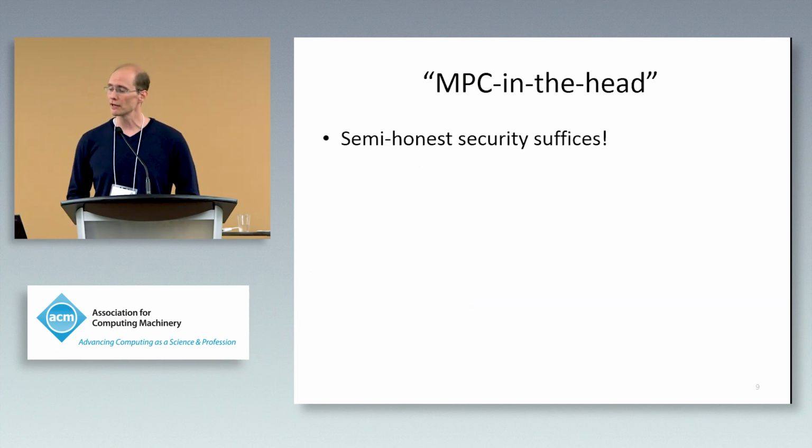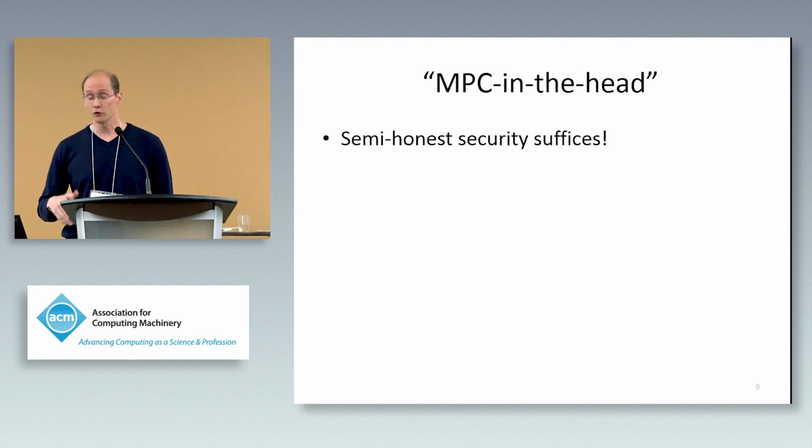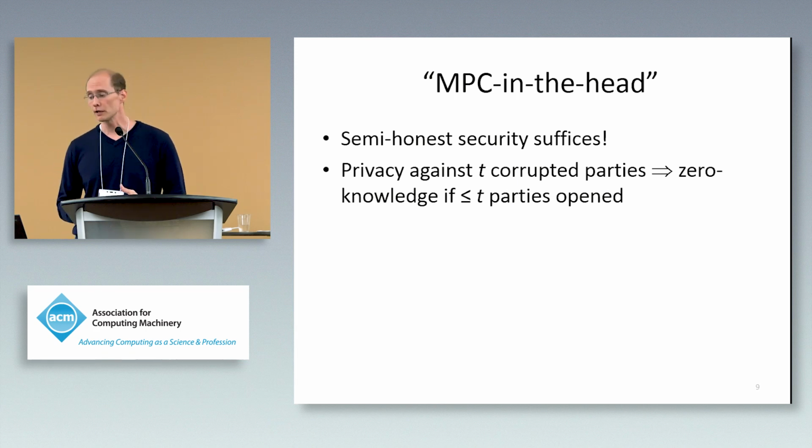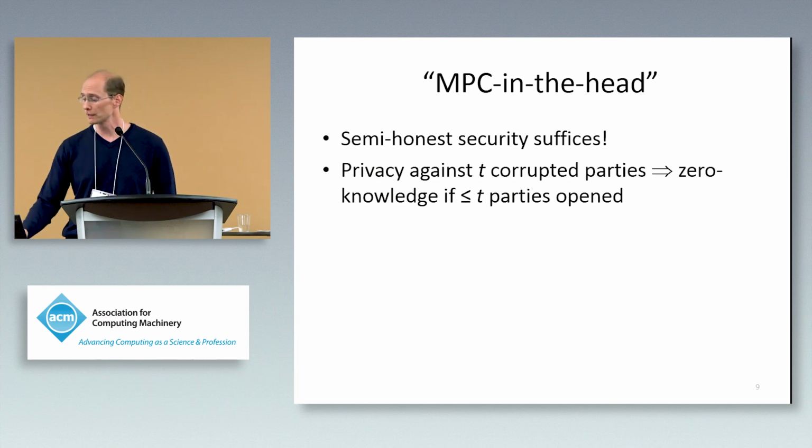Now, what's interesting here is that for the MPC-in-the-head approach for constructing zero-knowledge protocols, for the secure computation protocol that's relied on, semi-honest security is enough, which is in part why this approach can be so efficient. And privacy against T corrupted parties implies zero knowledge in the resulting zero-knowledge proof system if up to T parties are corrupted, because if the verifier is only seeing the views of T parties and it's a T-private protocol, then nothing is being revealed about the witness.